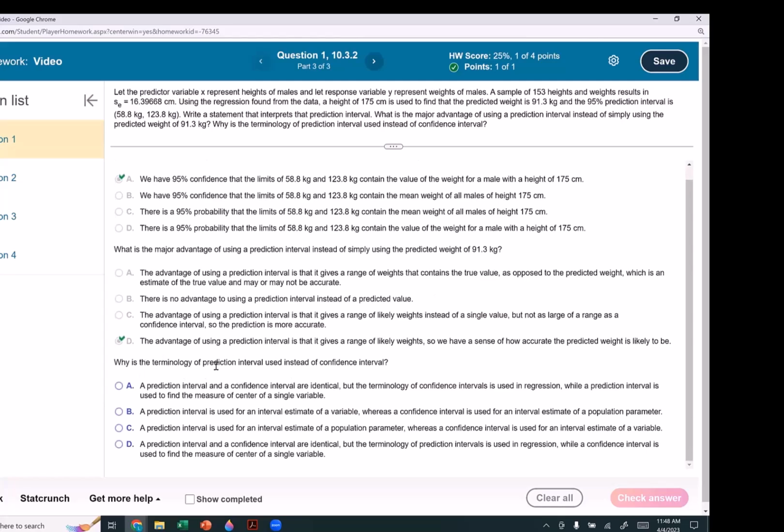Why is the terminology of prediction interval used instead of confidence interval? A prediction interval and a confidence interval are identical. Again, not true. A prediction interval is used for an interval estimate of a variable, whereas a confidence interval is used for an interval estimate of a population parameter. That's true. A prediction interval is used for an interval estimate of a population parameter. No. A prediction interval and a confidence interval are identical. No. That is the correct answer. Let's check our answer.